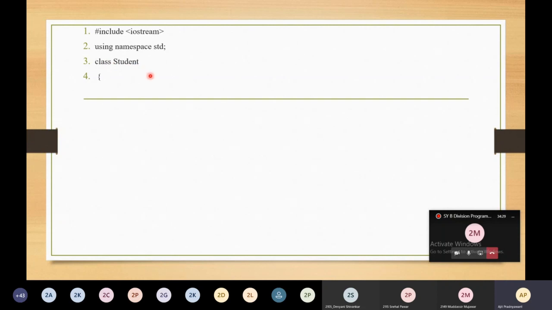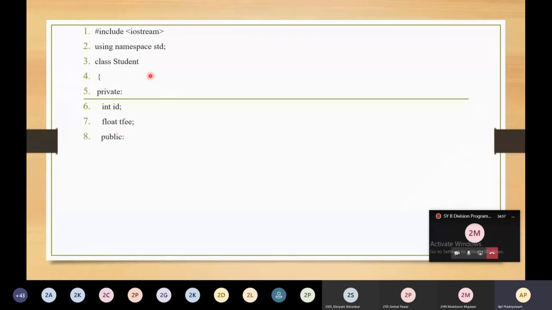Now inside the class I have some private variables. These private variables are accessible within the class itself. You can't access these variables outside the class. So integer id and float tuition fee, that is T fee. These are the two private variables I have mentioned inside the class student.